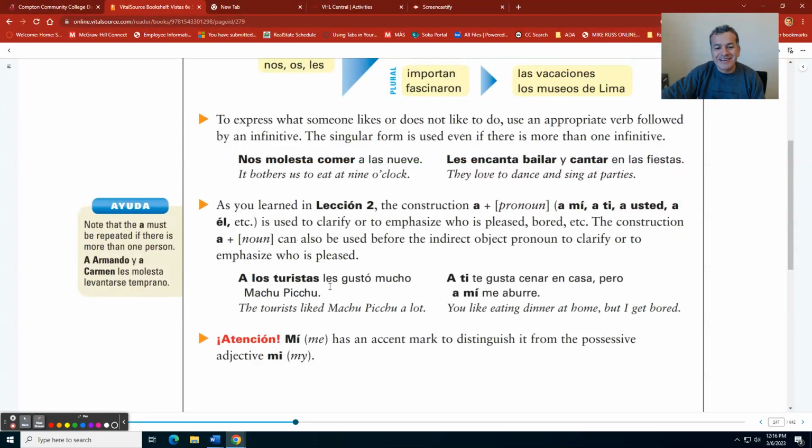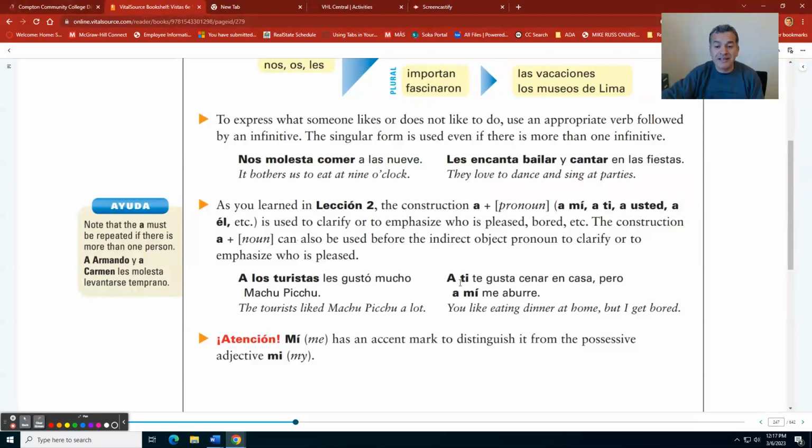If I say just les, we don't know to whom we are referring. So we can say a los turistas, you can say a ellos, a ellas, a ustedes. Here, a los turistas. We're using a noun here to clarify. Next example. A ti te gusta cenar en casa, pero a mí me aburre.